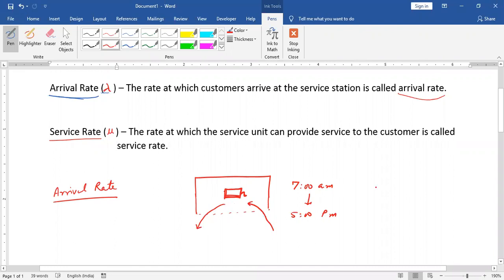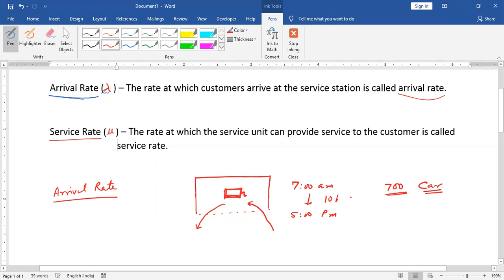Suppose that person counts that 700 vehicles come, including cars as well as bikes or scooters, in 10 hours.